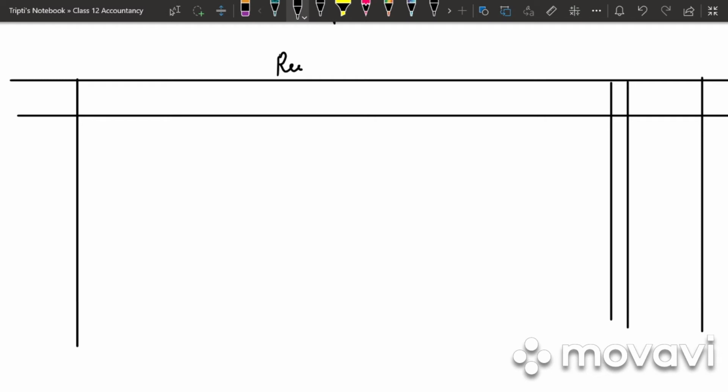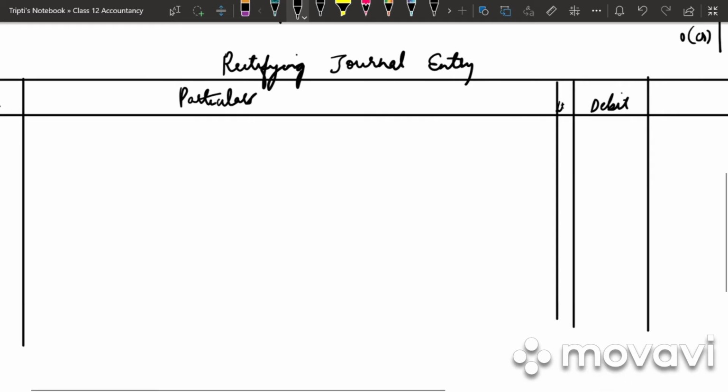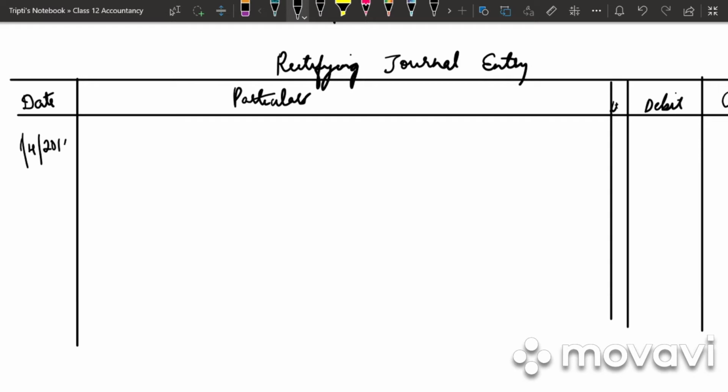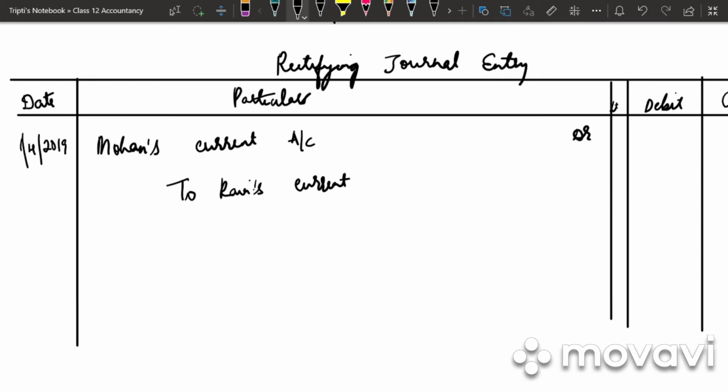Next we will be writing a rectifying journal entry. We have date, particulars, LF, debit and credit. So what will be the date? 1/4/2019. What is debited? Mohan's current account was debited. Why current account? Because it is fixed capital. To Ravi's current account.